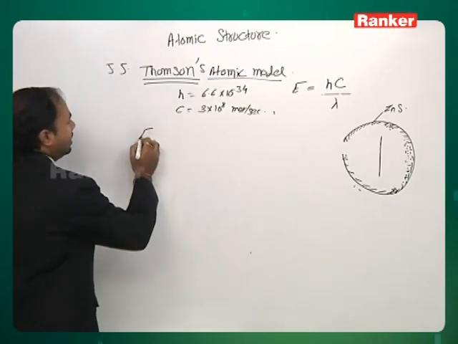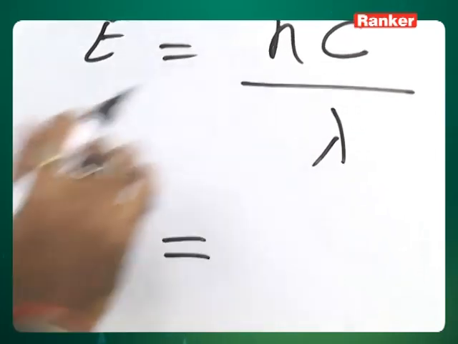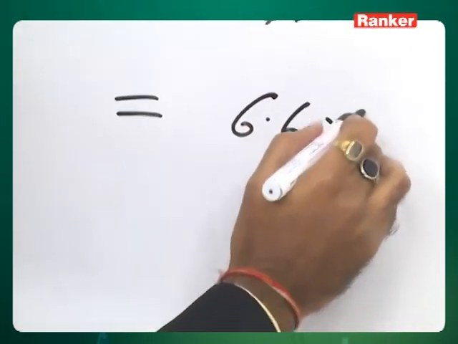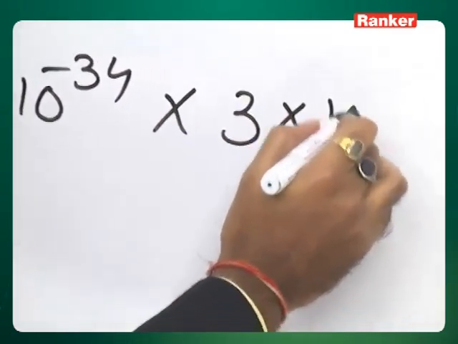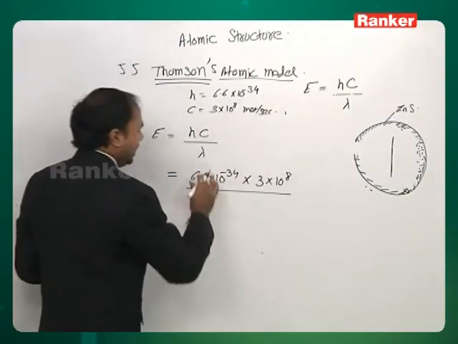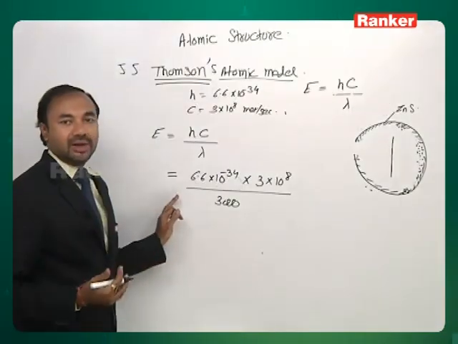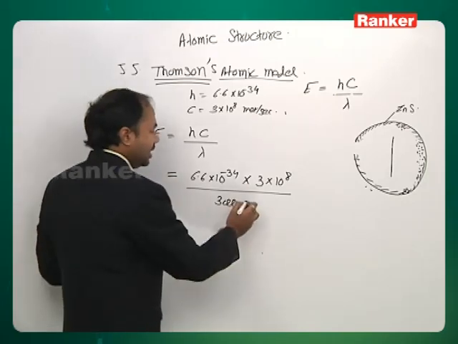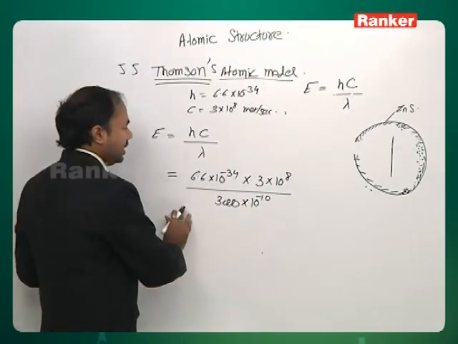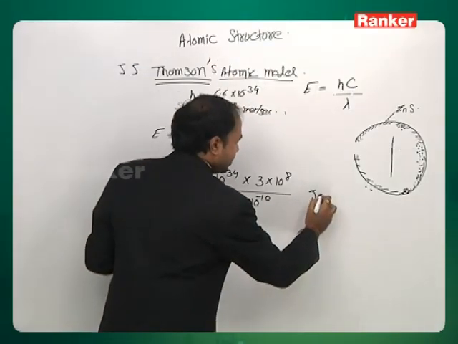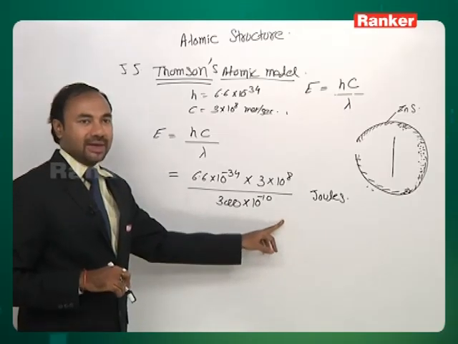We use the formula E equal to hc by lambda. Here the value of h is 6.6 into 10 to the power minus 34, c is 3 into 10 to the power 8 meter per second, and lambda is 3000. It is in angstroms, so we convert it into meters. For that we multiply with 10 to the power minus 10. If we solve this, the answer comes in joules. So this is how the answer comes, and from here we can calculate.